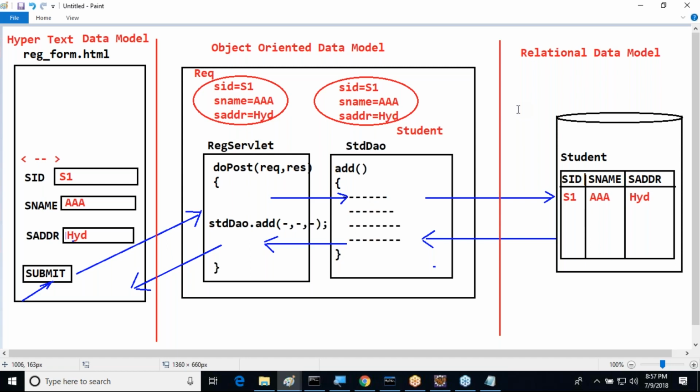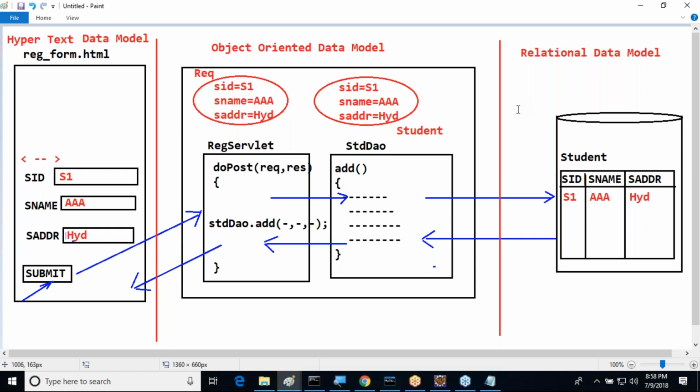Exactly. In this particular situation, to improve data persistency in our enterprise applications, we need to resolve mismatches between data models. If we want to resolve mismatches between data models, we need to have some mapping between object-oriented data model and relational data model.